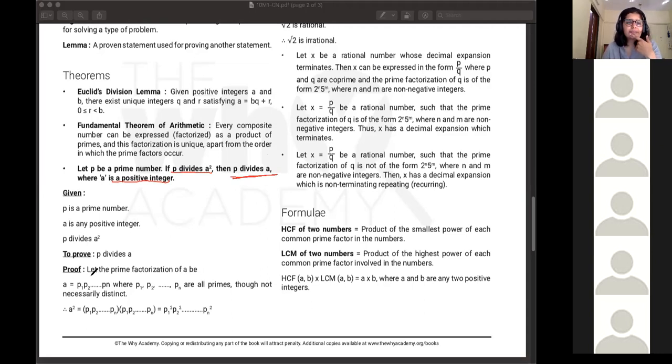So the proof is: let the prime factorization of A be A equal to P1 into P2 into P3 and so on till Pn, where P1, P2, P3, all these are primes. Okay. Though not necessarily distinct. Like P1 can be equal to P2. For example, in our earlier example, if I take 48, we got the prime factorization as 2 into 2 into 2 into 2 into 3, right? So basically these are P1, P2, P3 and so on that way.